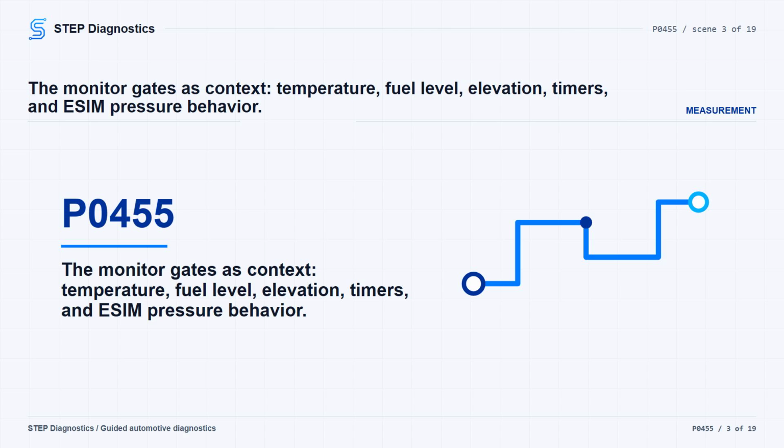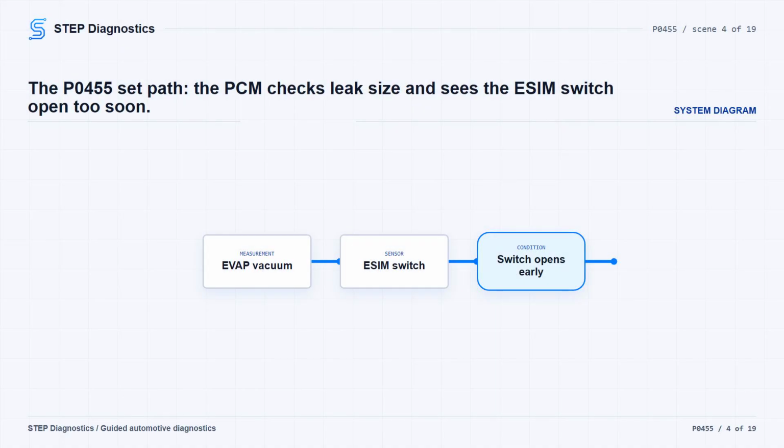A related general EVAP failure is when vacuum cannot be created below -250 Pa within a calibrated time. This large leak diagnostic runs on a cold start after the small leak test failed during the last valid ignition off event, with ambient temperature between 4 degrees C and 35 degrees C, 39 degrees F and 95 degrees F, fuel level between 12% and 88%, and elevation below 8,000 feet.